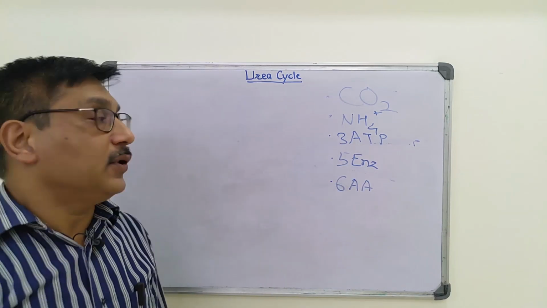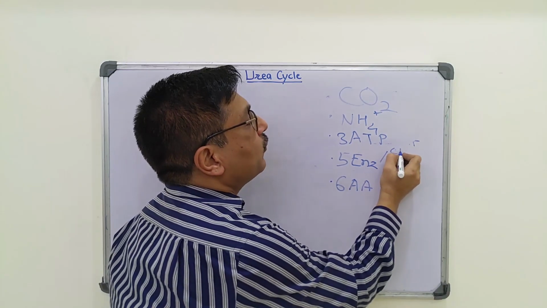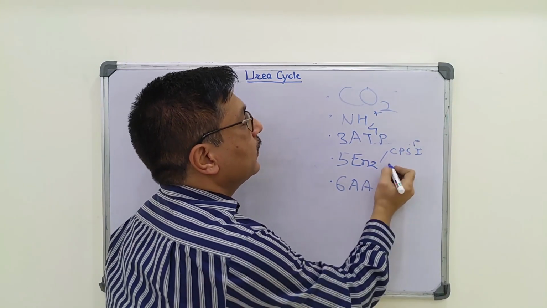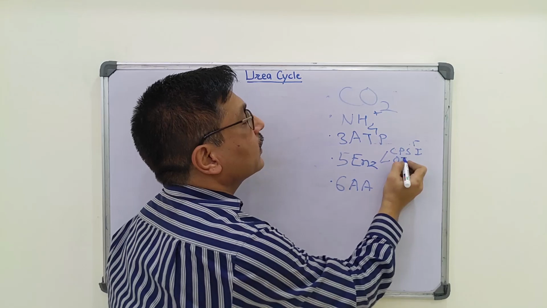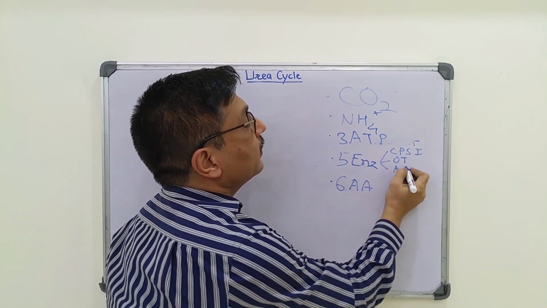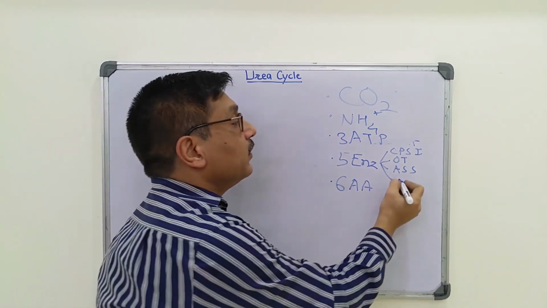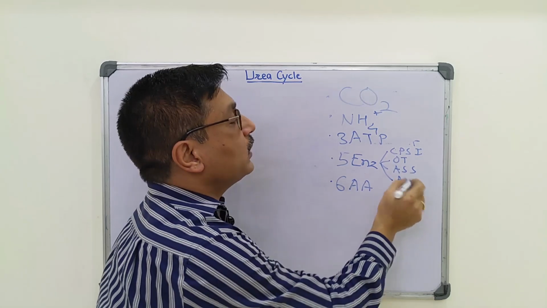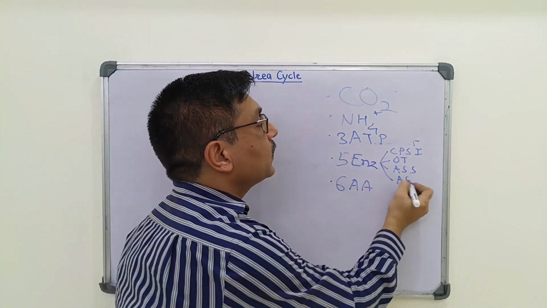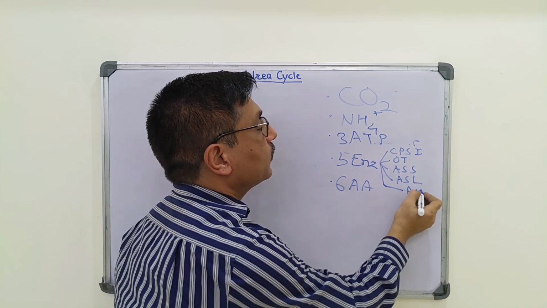The 5 enzymes required are carbamoyl phosphate synthase 1, ornithine transcarbamylase, argininosuccinate synthase, argininosuccinate lyase, and the last one is arginase.